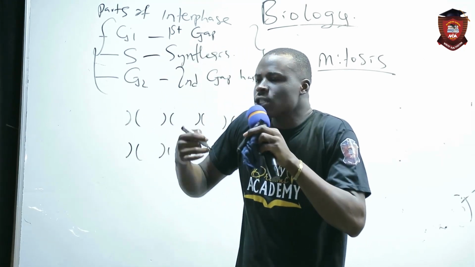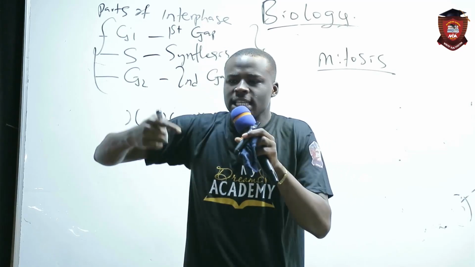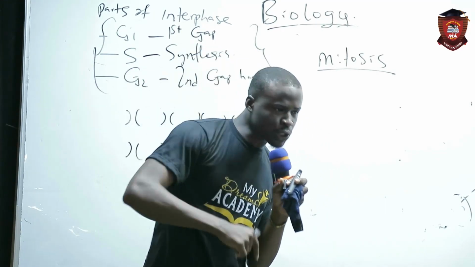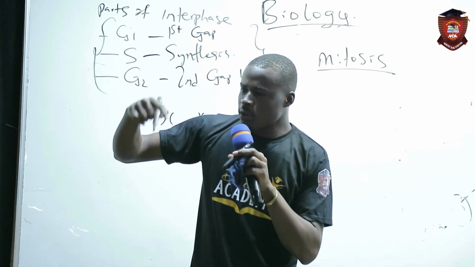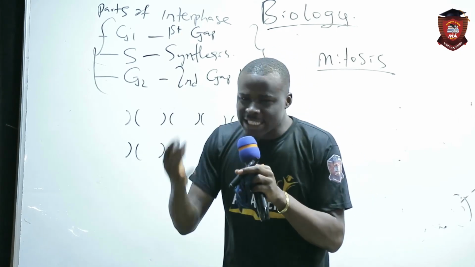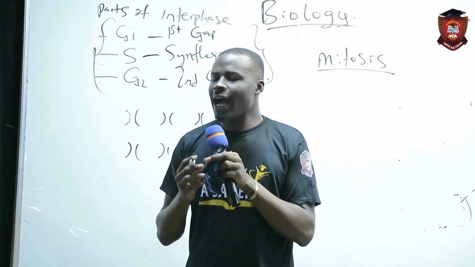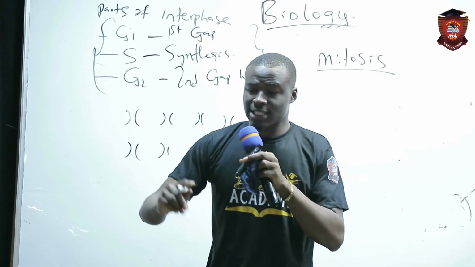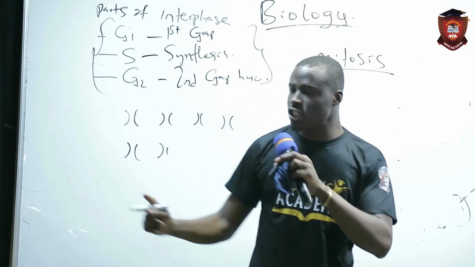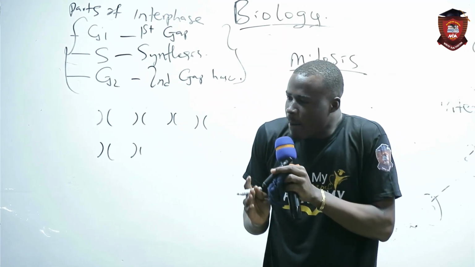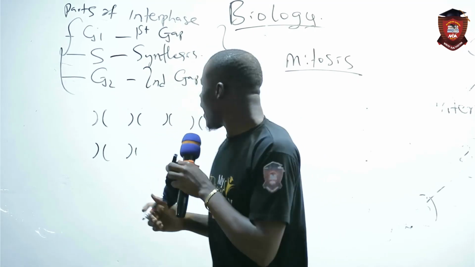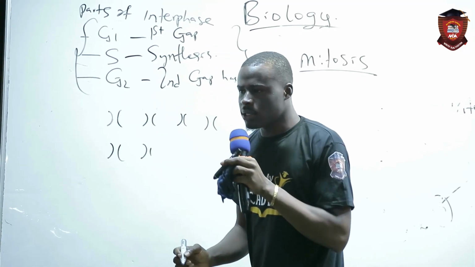Now, coming to mitosis. Mitosis is my topic. That's what I came to teach, which is cell division. That is the main word, cell division. So in mitosis, that is when cells start dividing. And it is the last part of the cell cycle. After the cell passes through G1, S, and G2, it now enters mitosis, and it will start dividing.